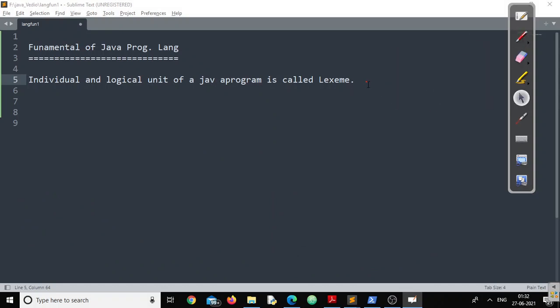in order to define tokens, you need to understand lexemes. And first of all, we have defined lexemes very clearly.